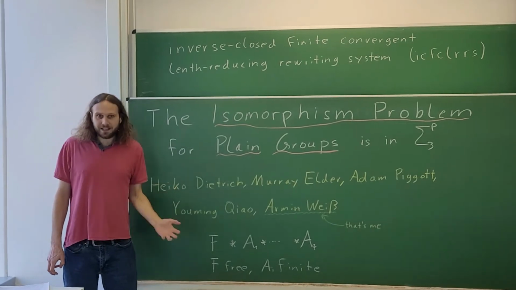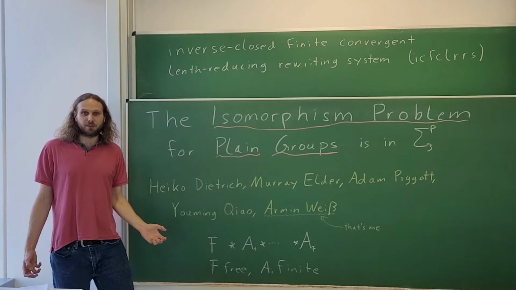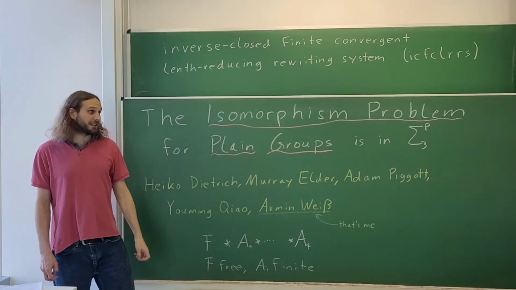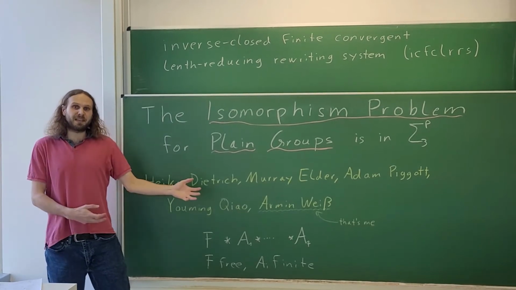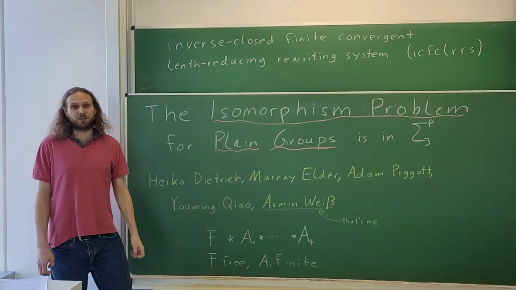And just to compare, even for finite groups given as multiplication table, we don't know whether this problem is in P. We only know it's in quasi-polynomial time. And for the slightly more general class of virtually free groups, there is some PSPACE algorithm, but only for input which is of even more special form than here.